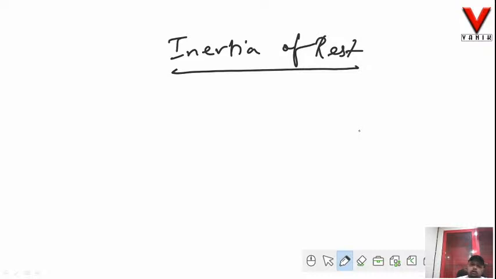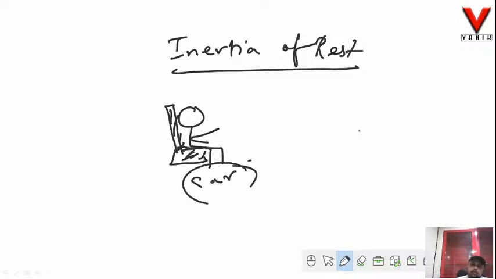Or say if I explain you, this is a person, okay, so this is a man, and this man is now sitting on a particular seat. Alright, now he's sitting in a car.